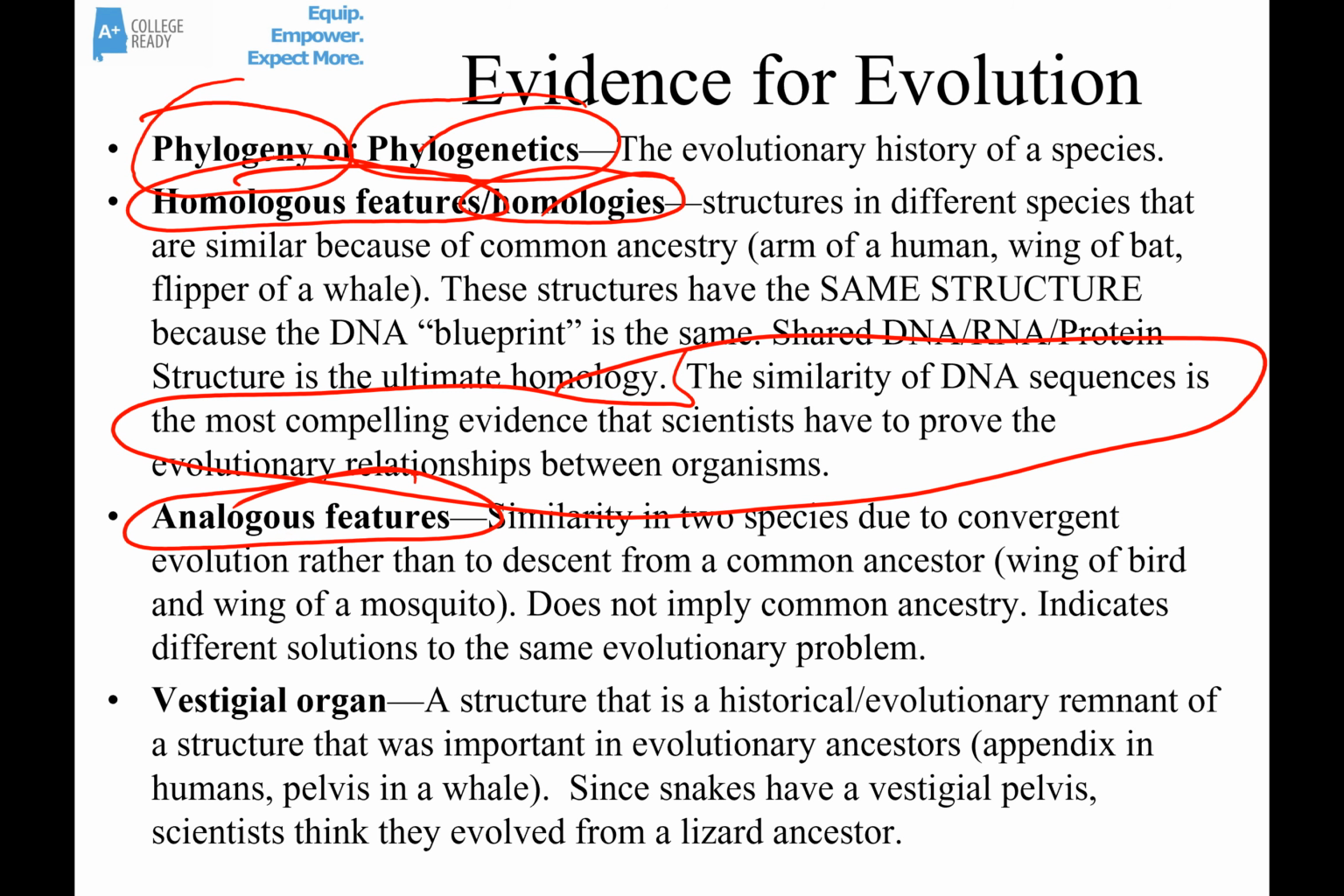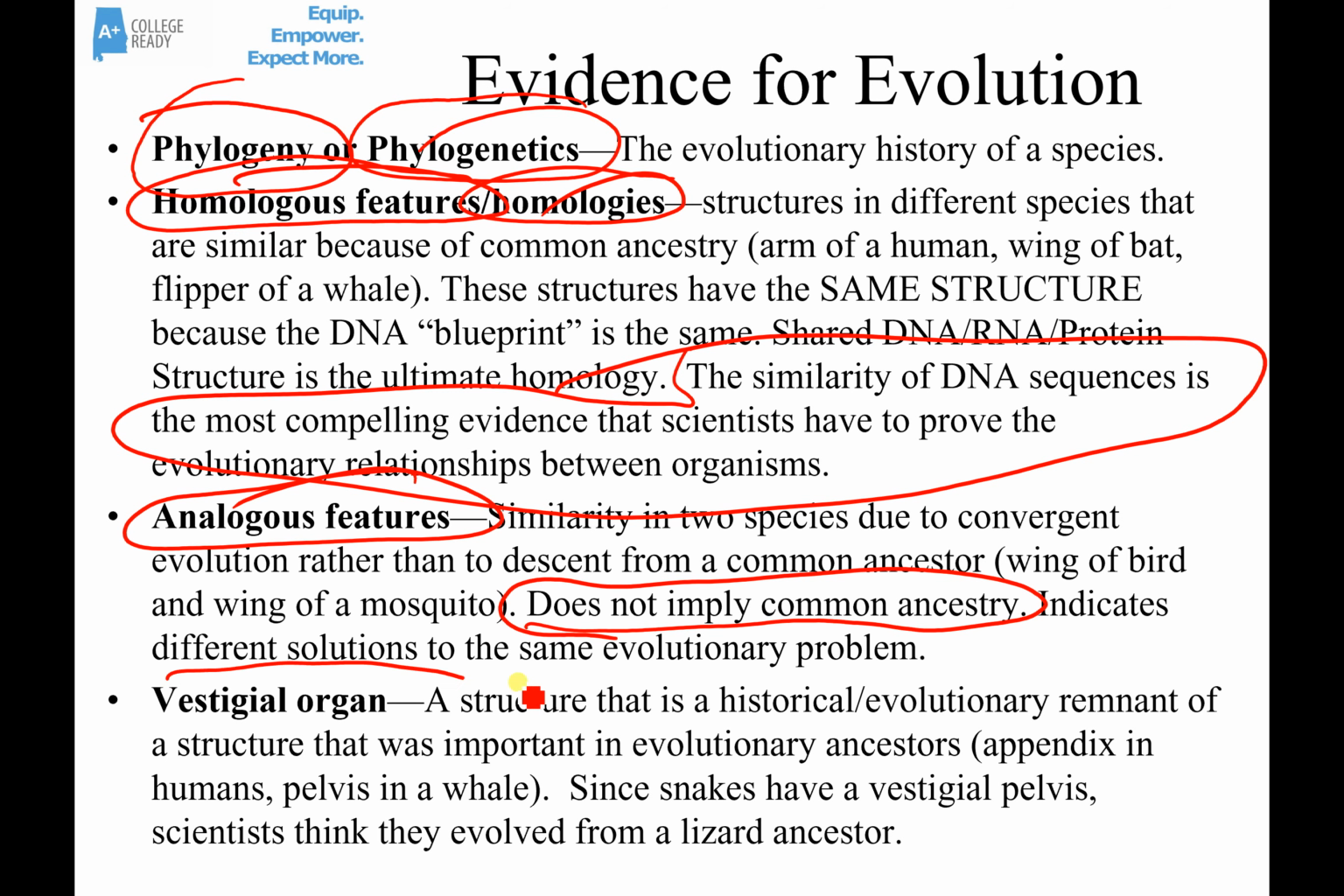Now, there are also these structures called analogous features. These are similarities in two species due to convergent evolution, rather than due to being descent from a common ancestor. Think about the wing of a bird and the wing of a mosquito. Yeah, birds and mosquitoes can both fly, but their wings are very different. They're coded for by very different DNA sequences. So even though birds and mosquitoes both fly and they both have wings, this does not imply they have common ancestry, because the genes that gave both of them the ability to fly are very different sets of genes. This indicates nature finding different solutions to the same evolutionary problem.